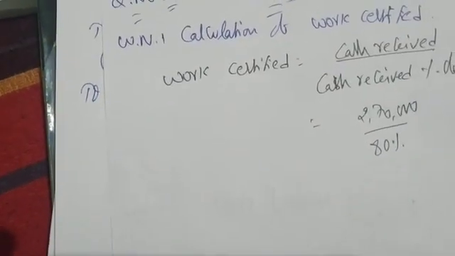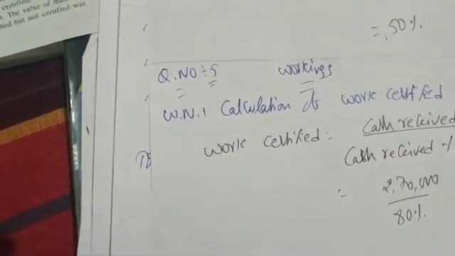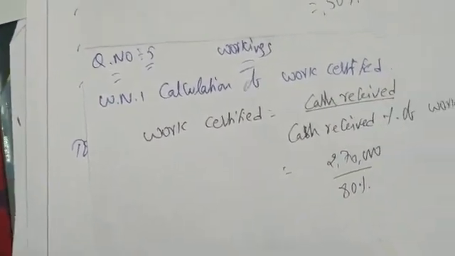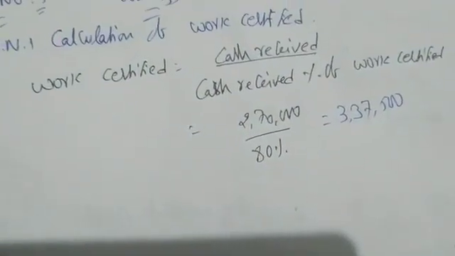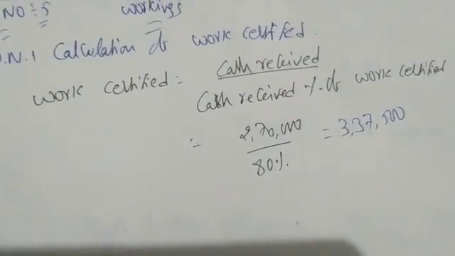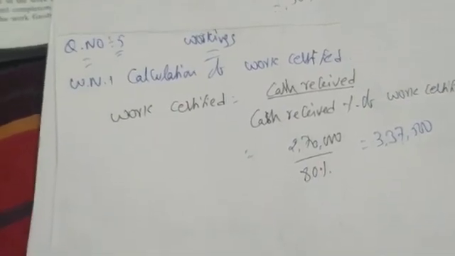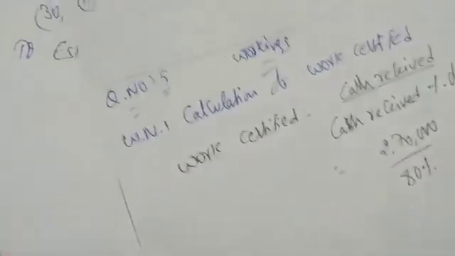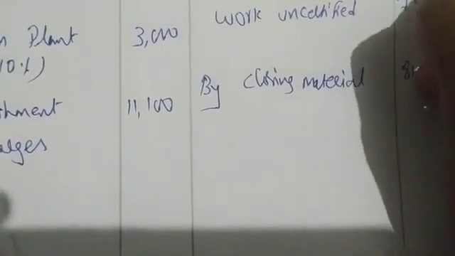Now do 2,70,000 divided by 80%. We are getting 3,37,500. 2,70,000 into 100 divided by 80%, 3,37,500 we are getting. Done. So we got work certified as 3,37,500.